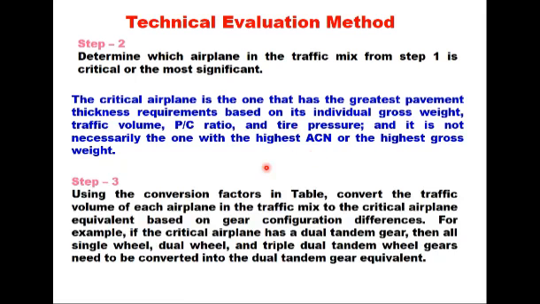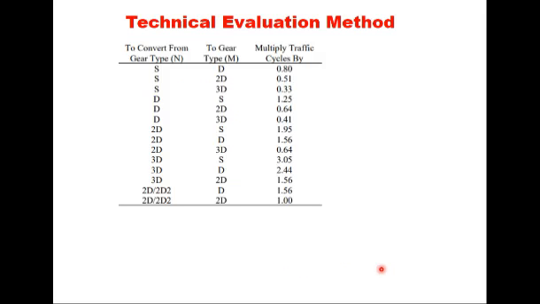Step 3, using the conversion factors in the table which I am going to show you, convert the traffic volume of each airplane in the traffic mix to the critical airplane equivalent based on gear configuration differences. For example, if the critical airplane has a dual tandem gear, then all single wheel, dual wheel, triple dual wheel tandem will be converted into dual tandem gear equivalent. Now this is a table. To convert from this gear type to this gear type, that is a multiplying factor. Single to dual 0.8, single to double dual 0.51 and so on.